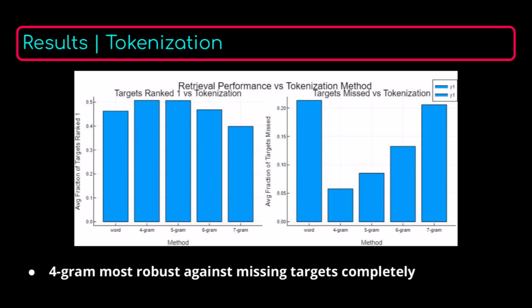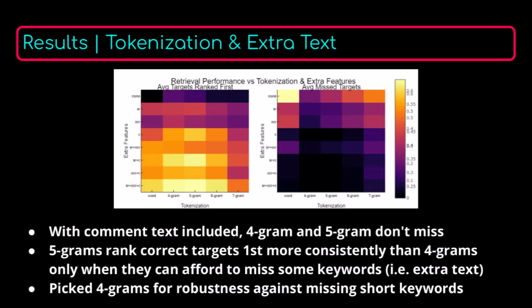Looking now at tokenization method, we see that our hypothesis was largely supported. Word tokenization failed to rank the relevant target nearly 3 to 4 times as often as 5 gram or 4 gram respectively. When we cross tokenization and extra text sources, we see that 4 grams tend to optimize towards better recall with a lower miss rate, especially when there are fewer included features. On the other hand, 5 grams tend to optimize towards better precision. They're more likely to miss some keywords, but when there's enough text, the average rank is closer to the top of the list.